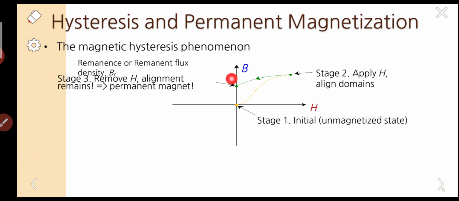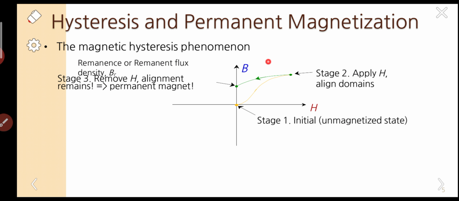The green arrow does not reach the origin, it reaches this point. If we look at the y-axis, there is some length, and on the y-axis we have taken magnetic induction. As there is some length, there is some magnitude of magnetic induction in the material.